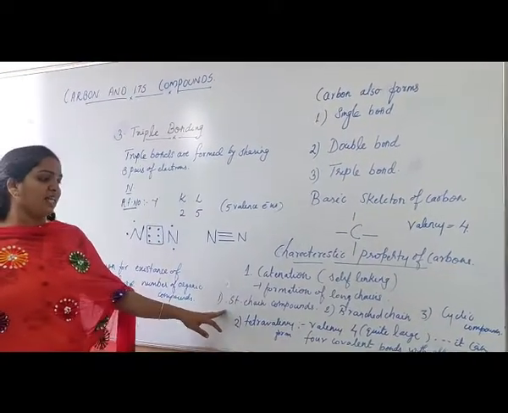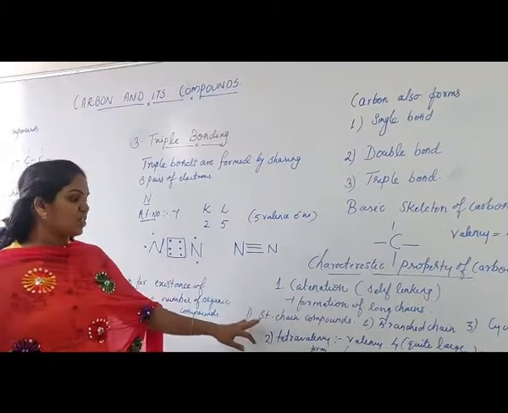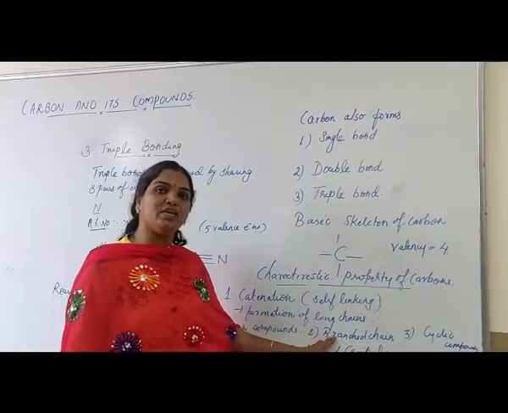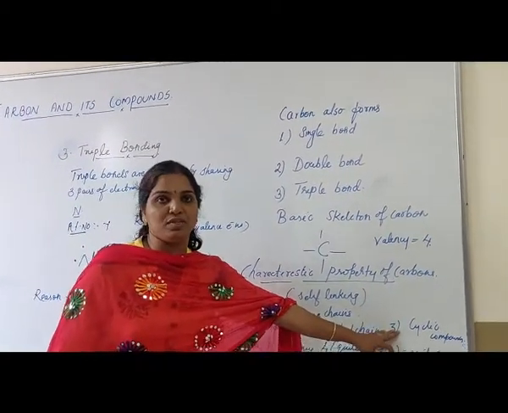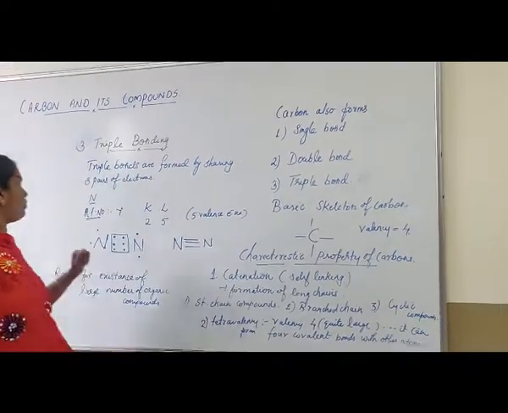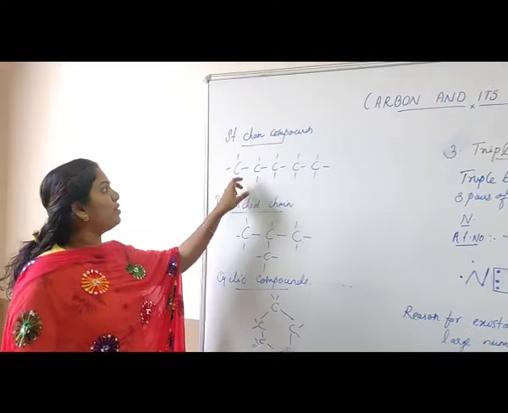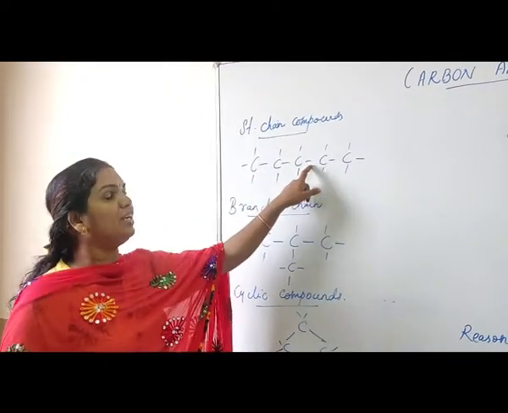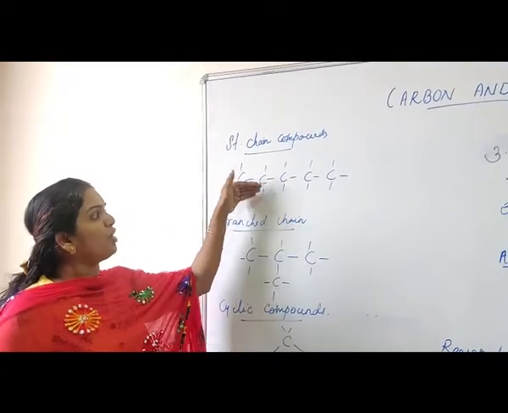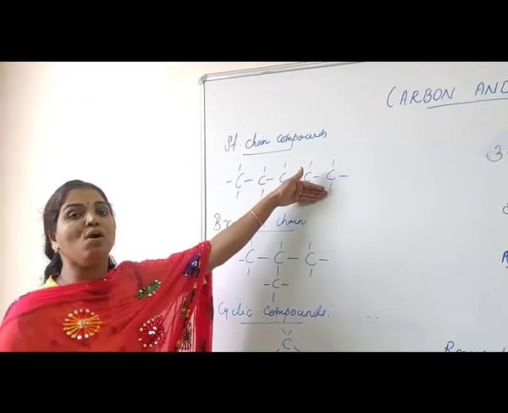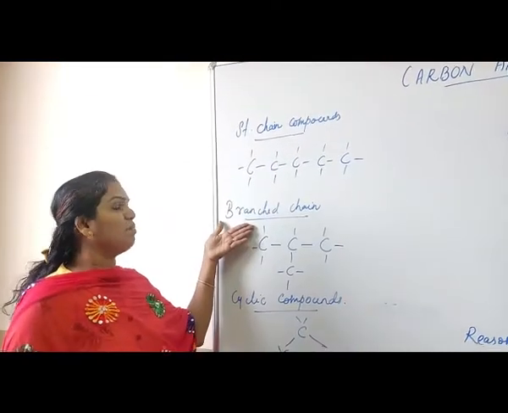These long chains may be straight chain compounds, branched chain compounds or cyclic compounds. This is a straight chain compound. Here the carbons are linked one after another to form a long chain. Next is the branched chain.